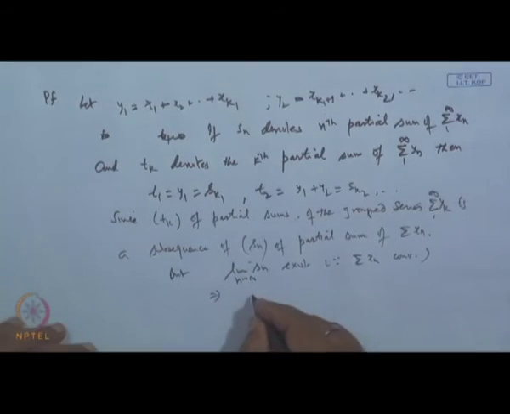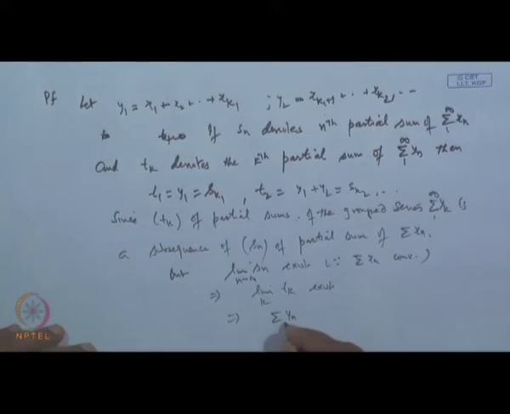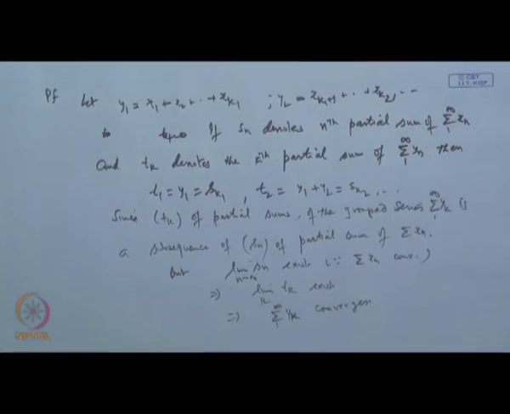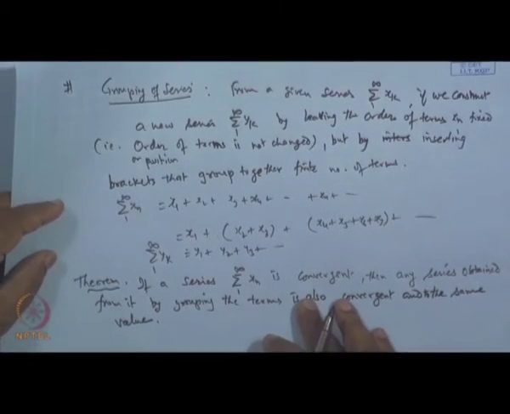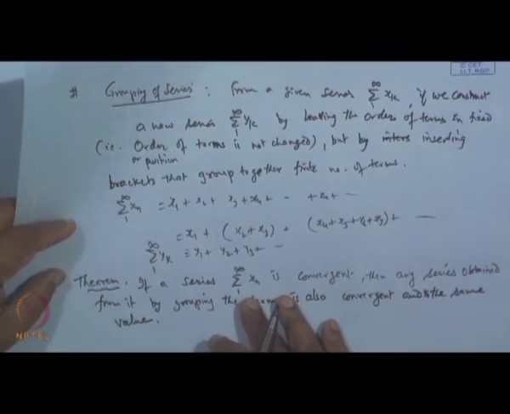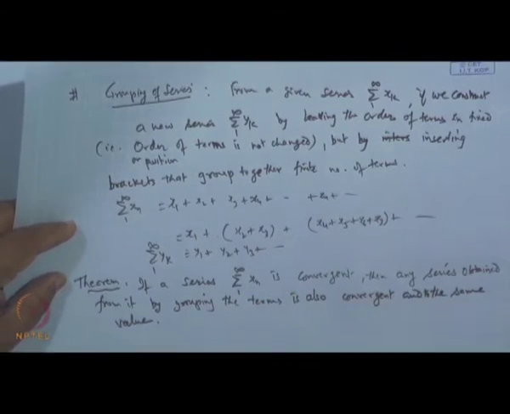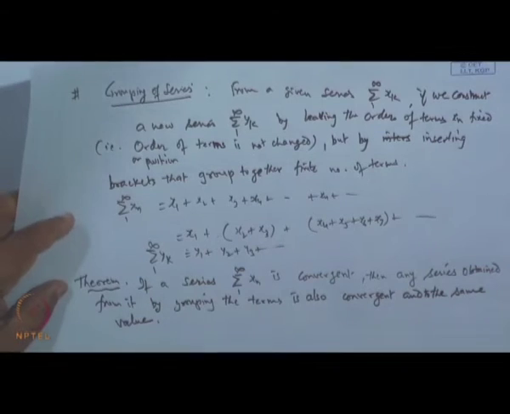Therefore, this implies the limit of T_k over k will exist, and hence the series sigma from k equals 1 to infinity converges, and that is the proof for it. Okay. So, what we have seen here is that if a series is given which is convergent, and if I regroup the terms of the series without changing their sum, then the new series so obtained will also be convergent. Now, let us think of the converse part of it.